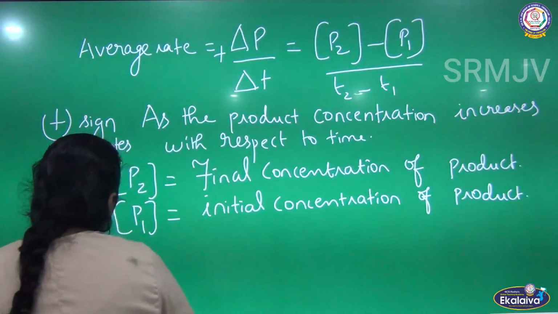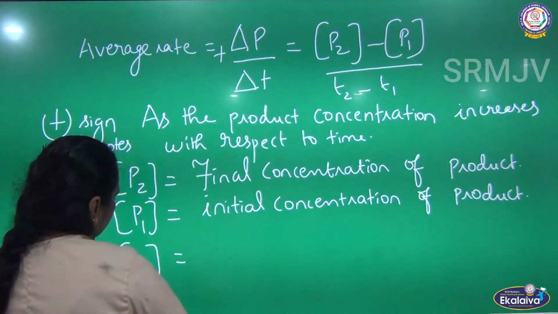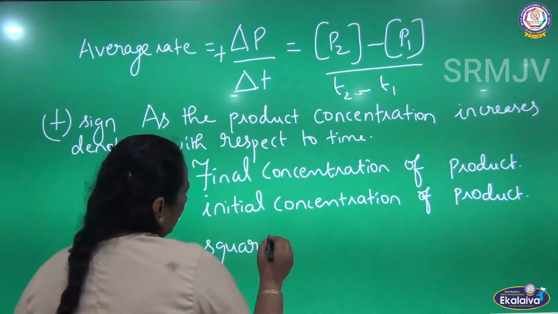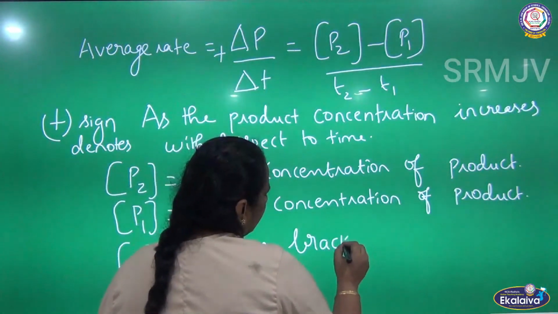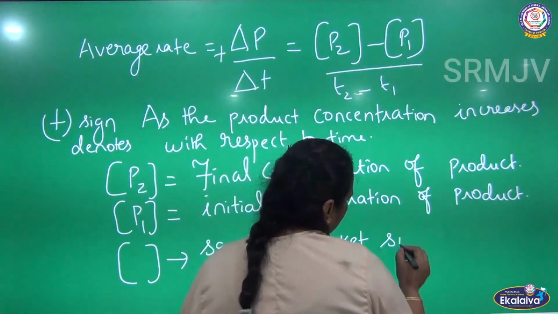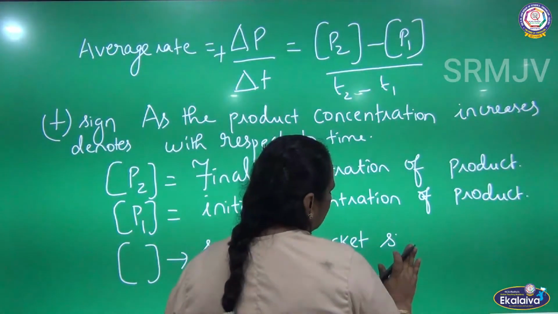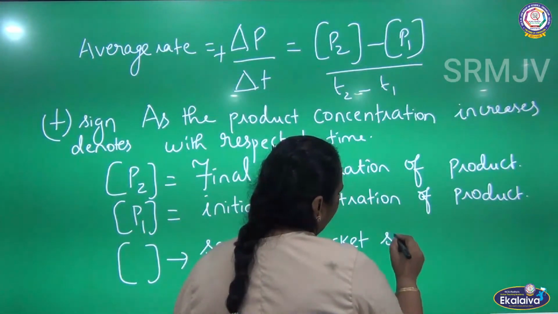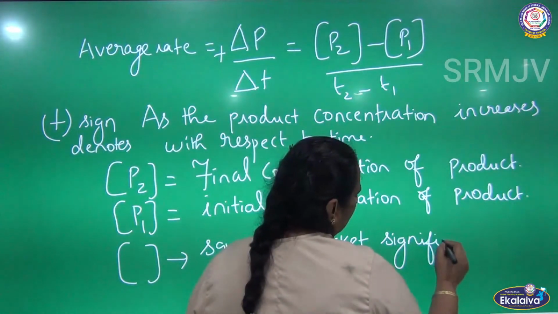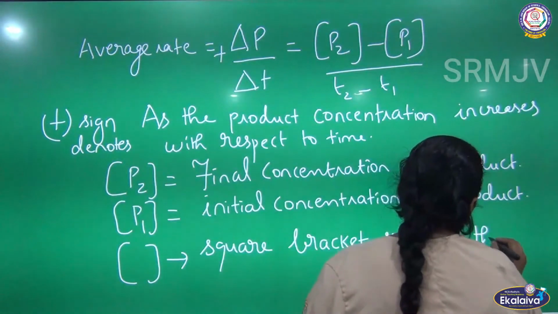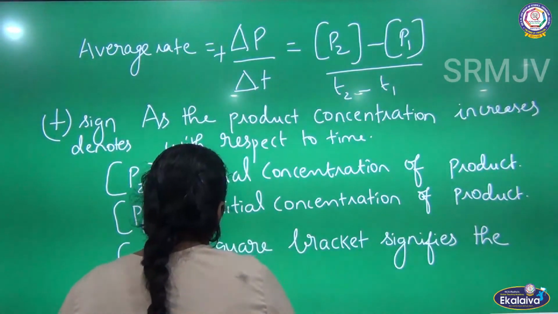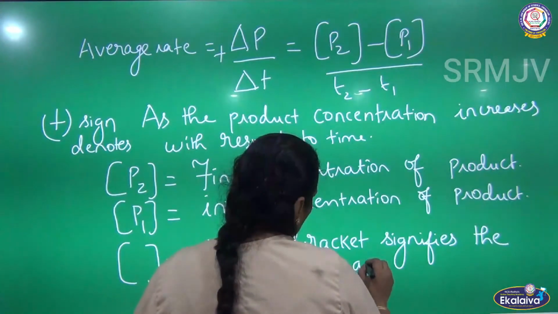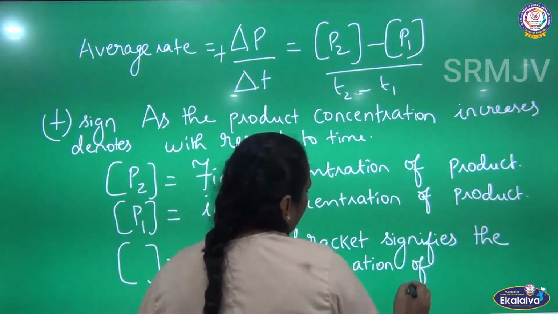The square bracket signifies the molar concentration of products.